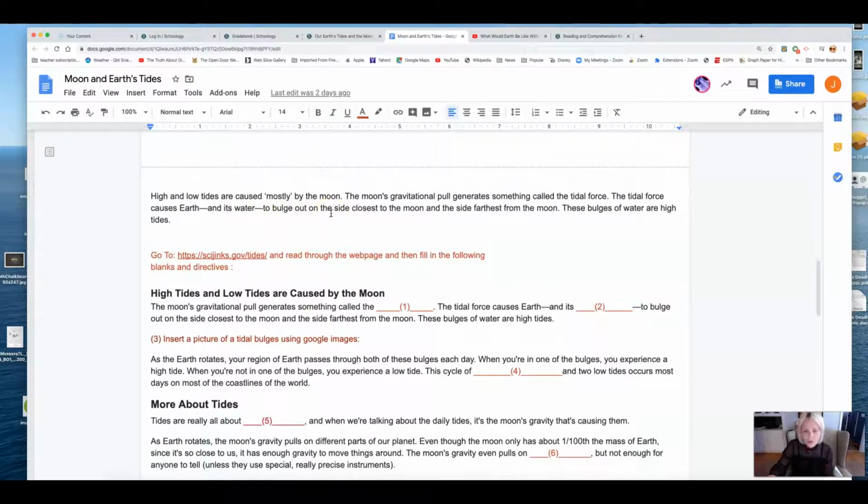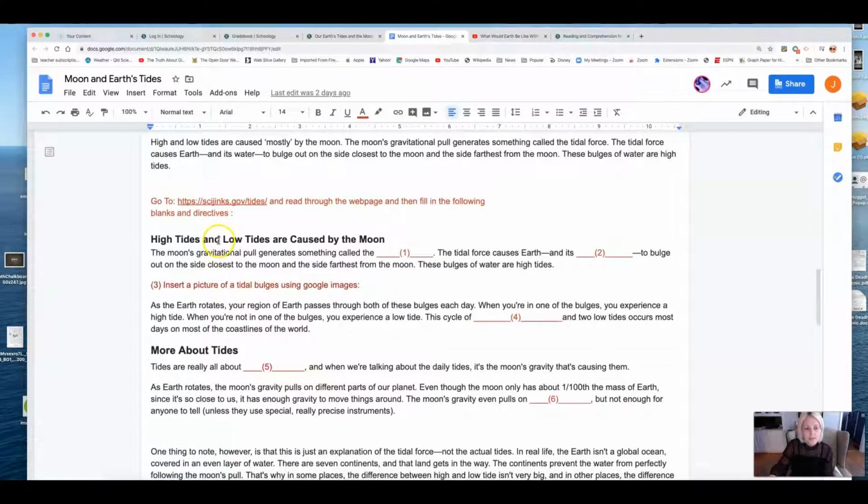Anything in black, I want you to read. And then again, anything in red, you're going to do what it asks you to do. So for this one, it says go to SciJinx GovTides, read through the web page, and then fill in the following blanks and directives. These are actually pulled directly, copy and pasted from SciJinx. And what you're going to do is fill in the missing word. So I know you're actually reading the text.